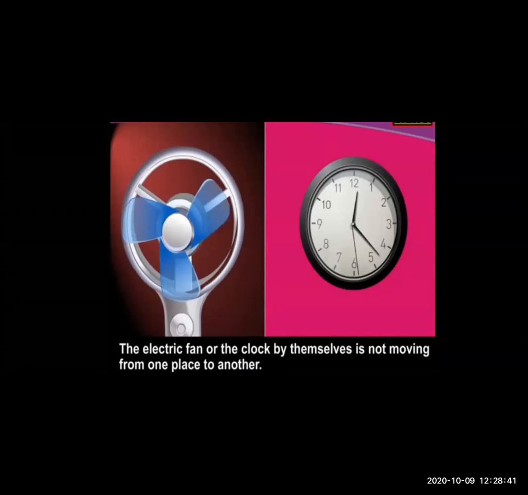Okay, the clock hand is not moving from one place to another, but the arms of the clock are moving in a periodic manner, in a systematic manner. The fan is also not moving from one place to another, but the fan's wings are moving. So the electric fan and the clock are not moving by themselves, but they show periodic motion.